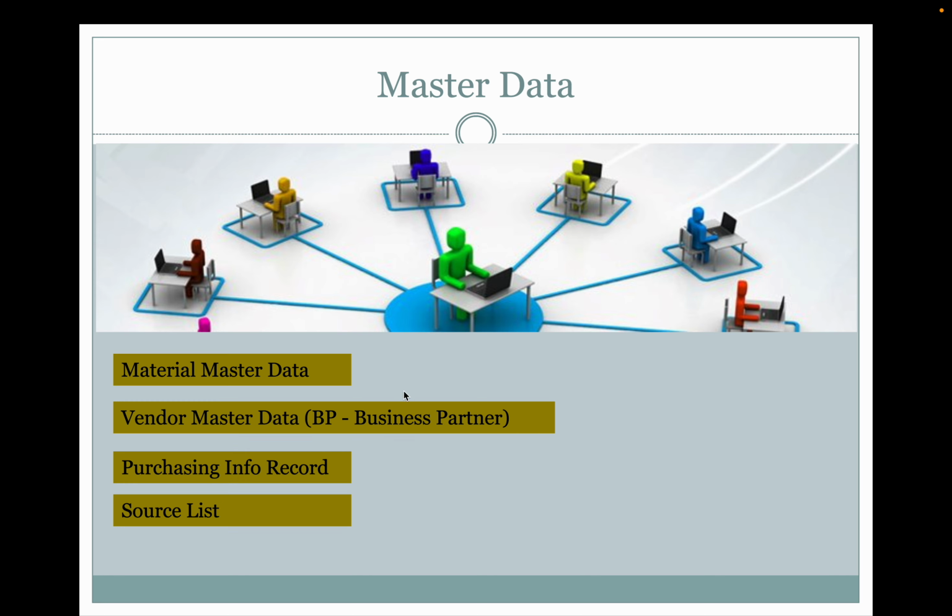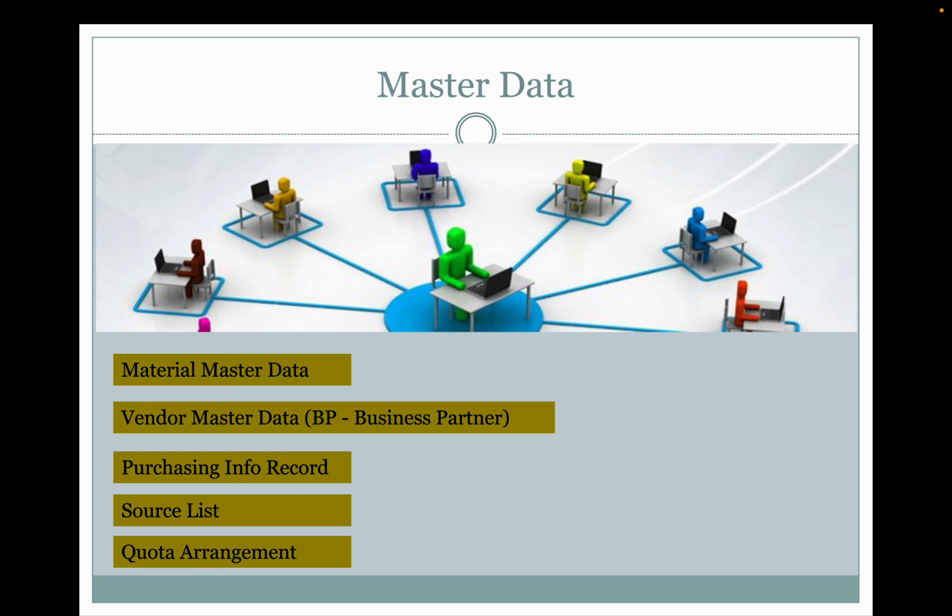Okay. So if you see here, the purchaser who is planning to create the purchase order is referring to the material master information, supplier master information, purchase info record information and source list information like that. Clear?